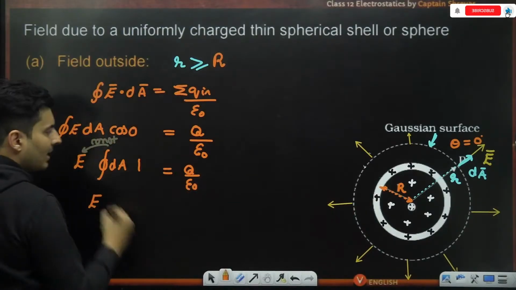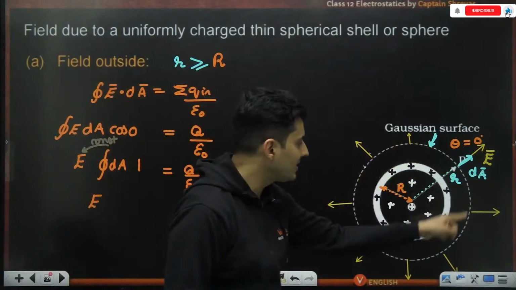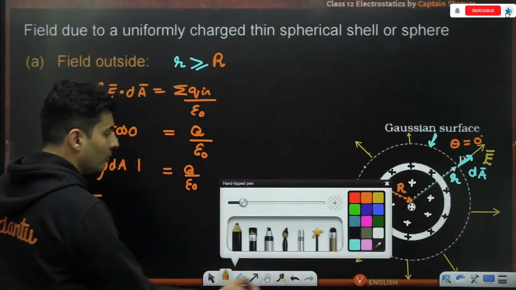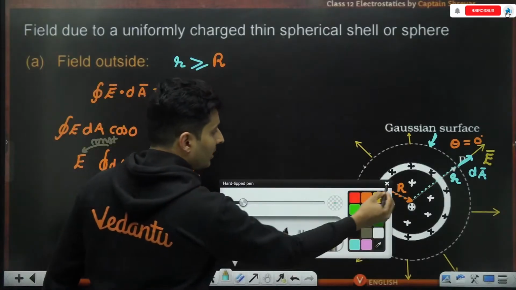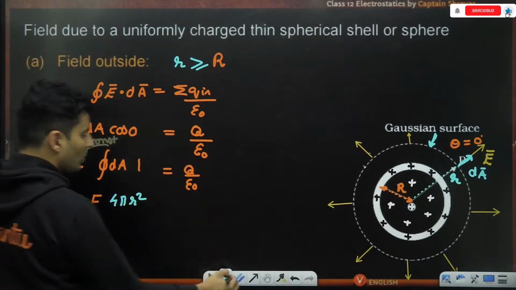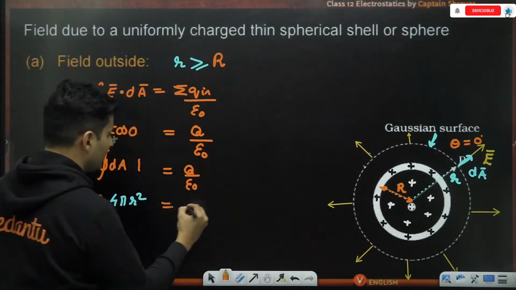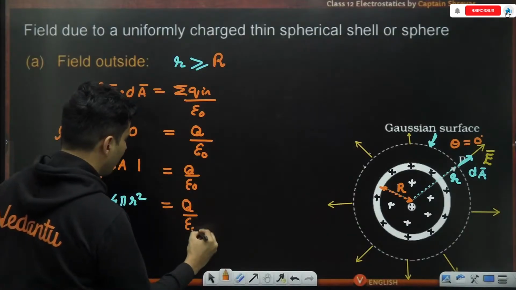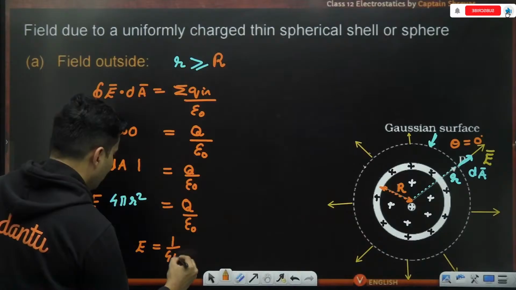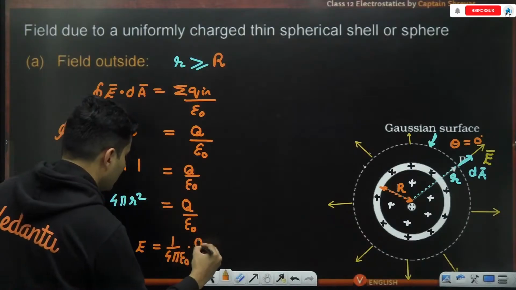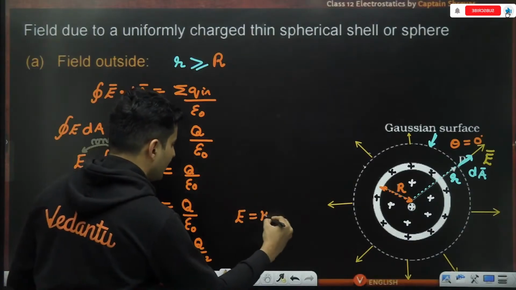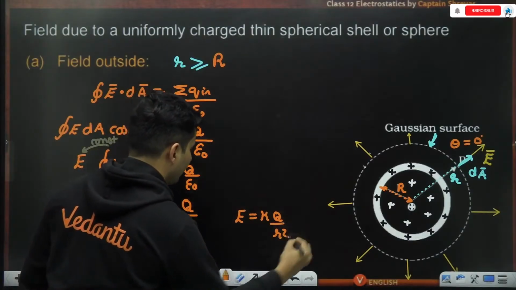The integration of that area, that means the area of the Gaussian surface, will be 4 pi small r square. Be careful, not the area of the sphere. It will be 4 pi small r square. Yes, a lot of students make a mistake there. So that will be Q by epsilon naught. So this electric field comes out to be 1 by 4 pi epsilon naught Q by r square, which is the same as saying it is K Q by r square.